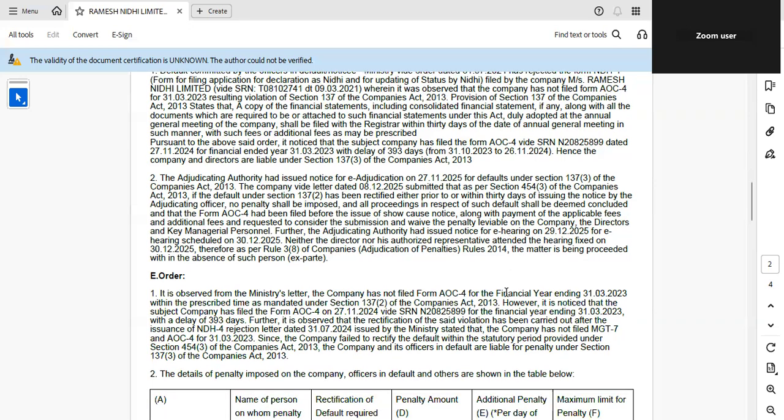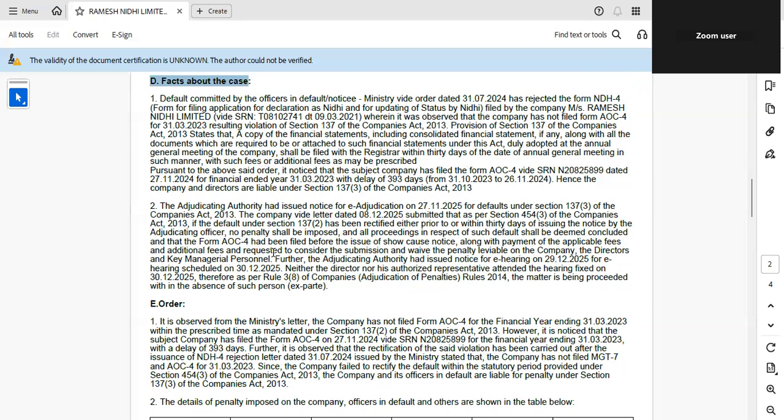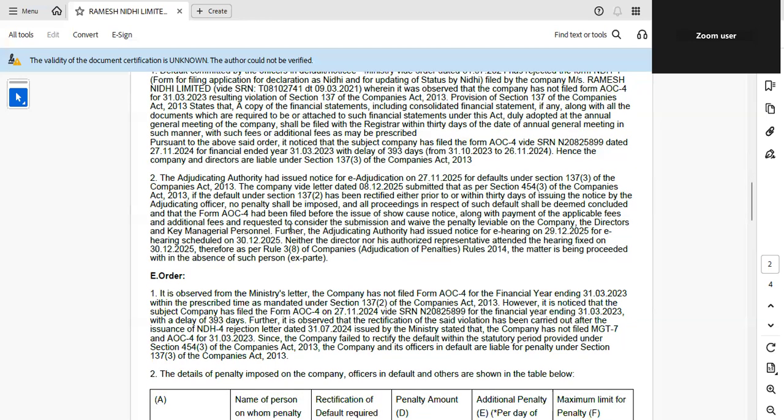But the ROC rejected this argument. The ROC said the default was not rectified within the statutory time. Rectification happened only after the rejection of the NDH-4 form.